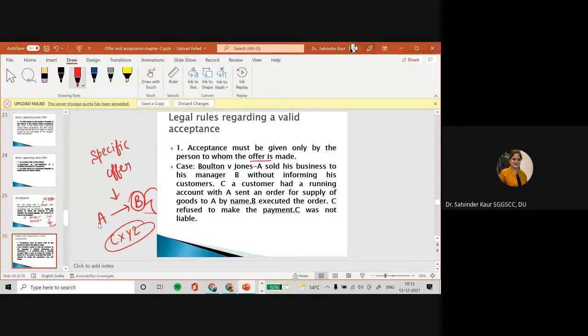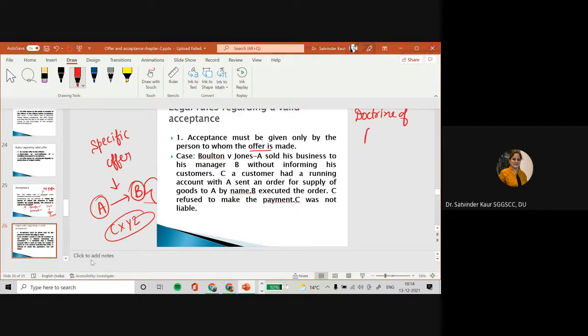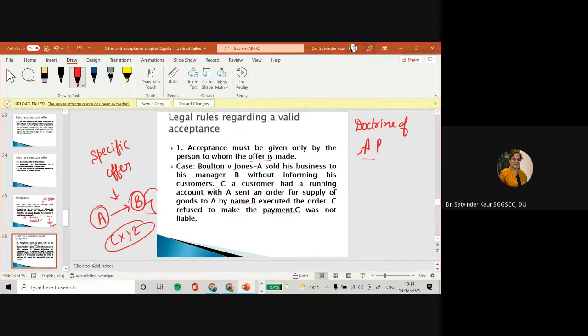offer. ना वो accept कर सकते हैं, ना वो contract का part बनेंगे, ना वो हमारी performance के लिए जो भी promise किया गया है वो A को compel कर सकते हैं. So this particular concept is called the doctrine of privity of contract.